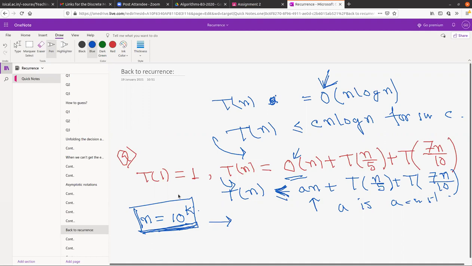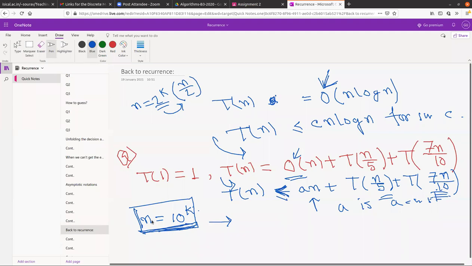In this case, we have to assume it is true for n equals 10 to the power k, and then proceed. That's something we did for 2 to the power k, because there was n by 2. That reduction we have done before. Do you remember? So here I am saying 10 to the power k, because here there is that 5 and 10. That's all, nothing else. It is just a little manipulation you will do here and there when solving these things.